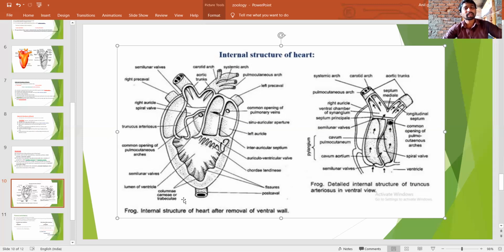They are called papillary muscles or columnae carneae. Look here. These projections are called papillary muscles, columnae carneae, or trabeculae.